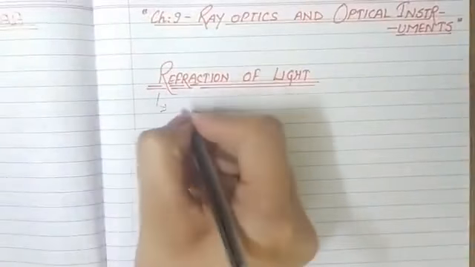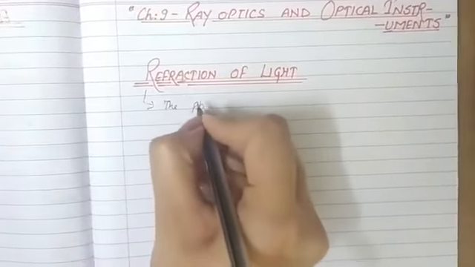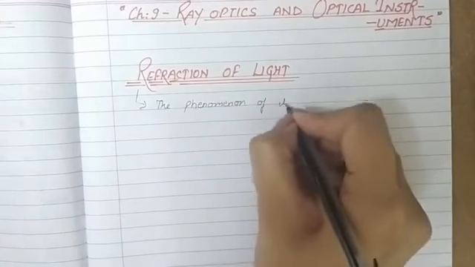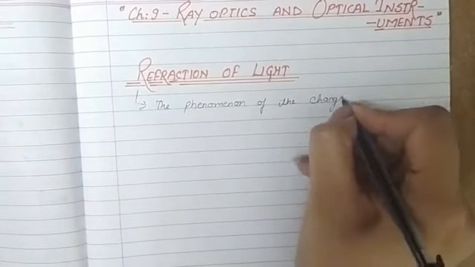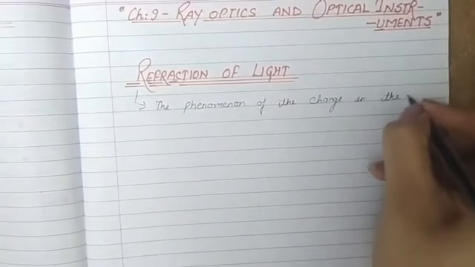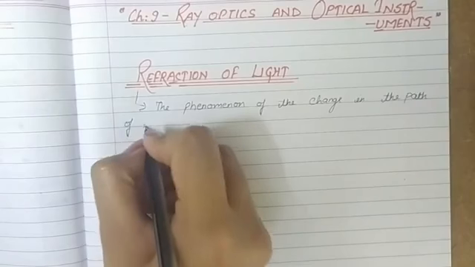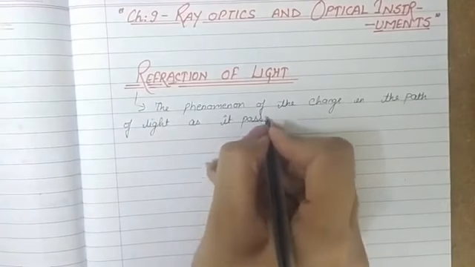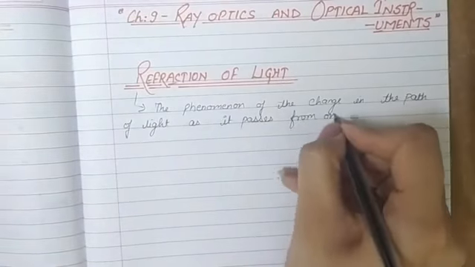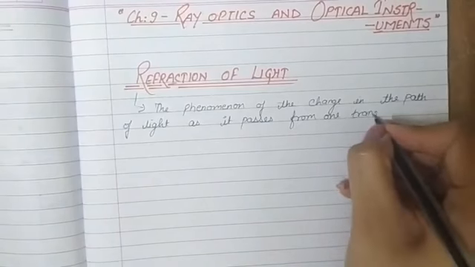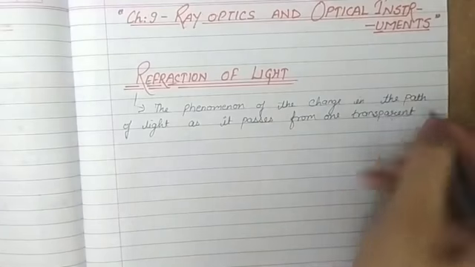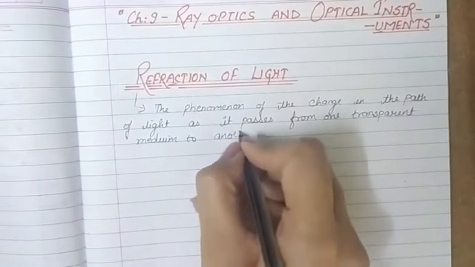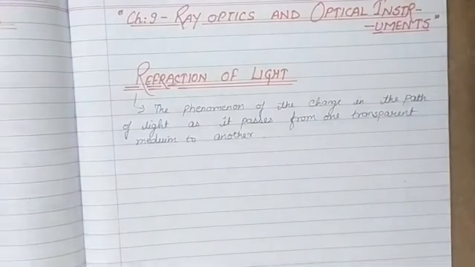The phenomenon of the change in the path of light as it passes from one transparent medium to another, and this phenomenon is called refraction of light.